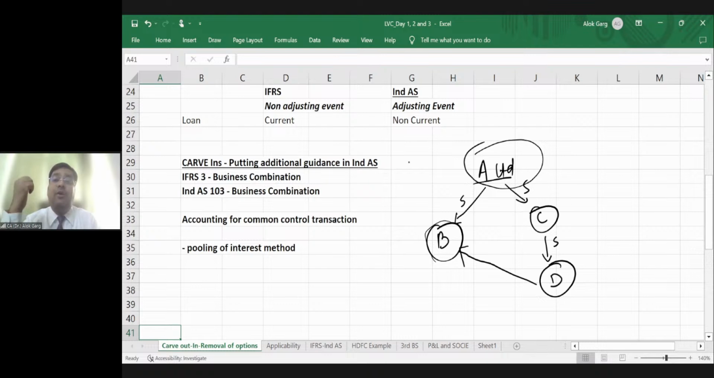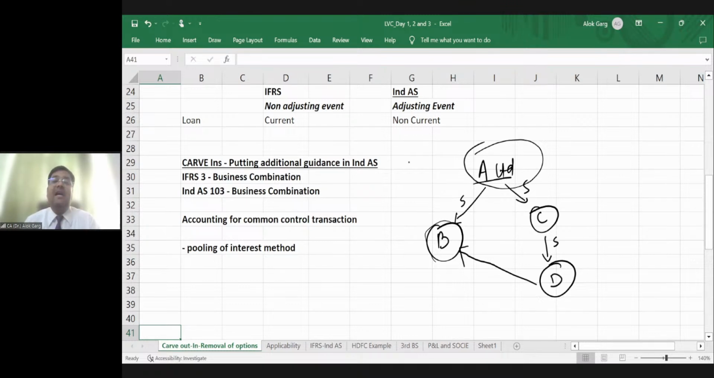Why? Because if this merger and acquisition is happening and the ultimate controlling entity is same, it means there could be a nexus in the transaction, because these are related party transactions. And hence, just to inflate the balance sheet, the company should not have increased the value of their assets. And that is why in Indian accounting standard, we have said that in case of common control acquisition, we will go by pooling of interest method.